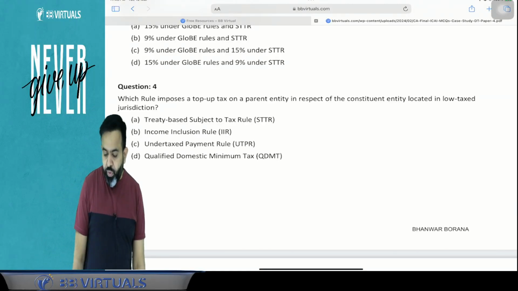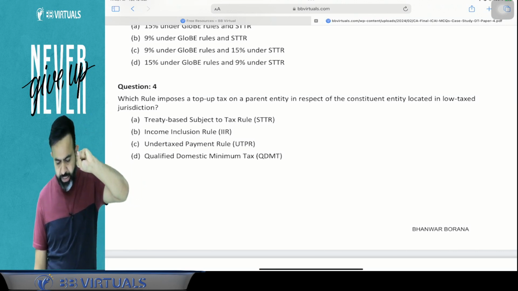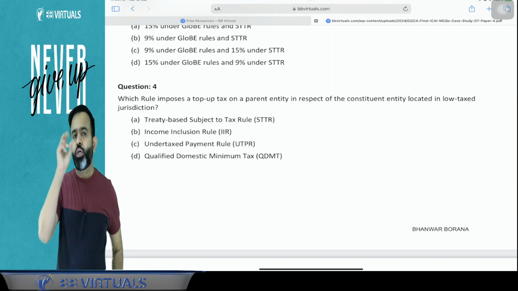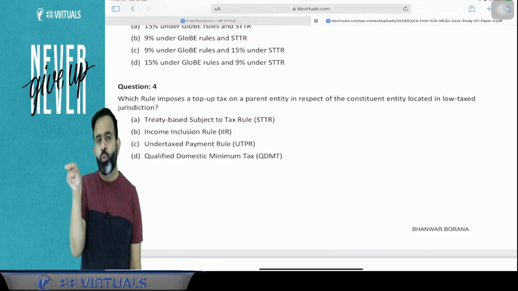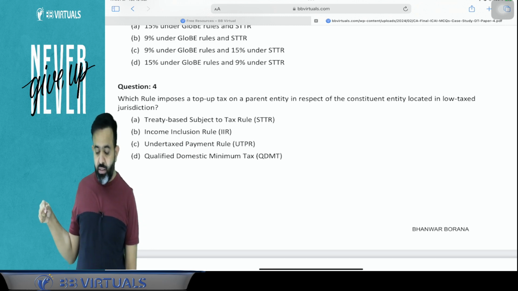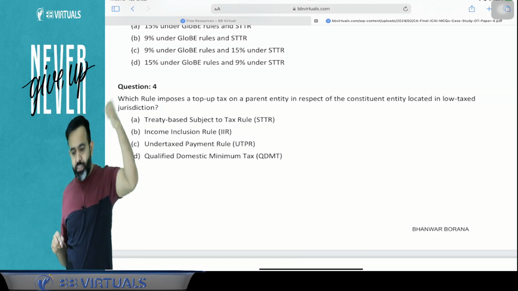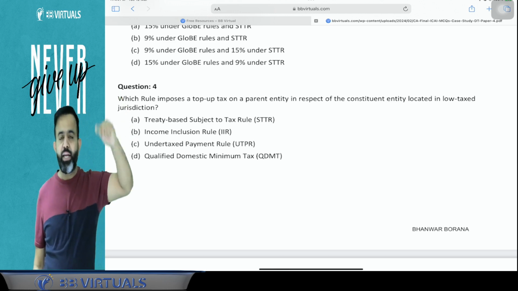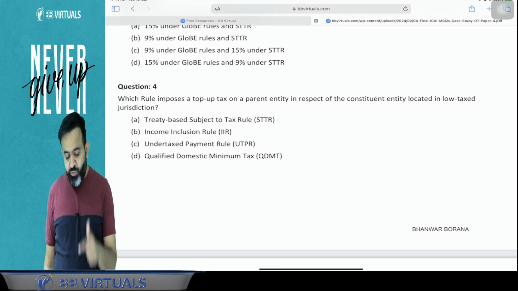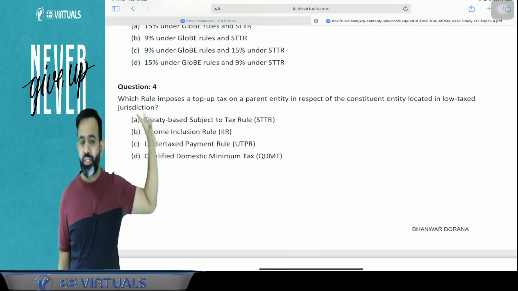Now question number 4. Which rule imposes a top-up tax on the parent entity in respect of a constituent entity located in a low tax jurisdiction? Suppose in the Unilever Group, one company is located in Dubai. If Dubai charges the extra tax, it will be known as the qualified domestic minimum tax, that is QDMT. Suppose UK charges the tax, then it will be known as the IIR, and if India or Pakistan charges the tax, then it will be known as the UTPR. So when the parent entity's country charges the tax, that is known as the IIR. You got my point or not?